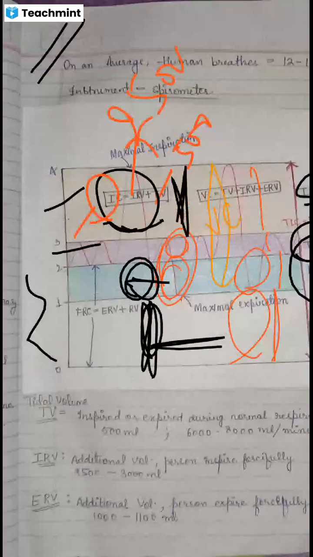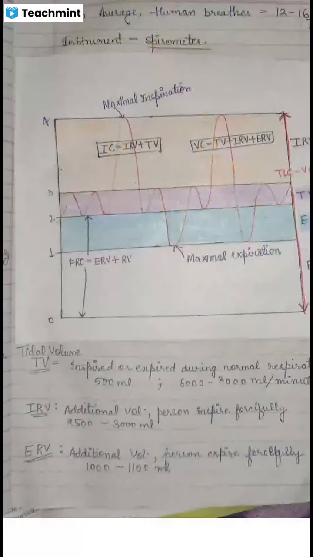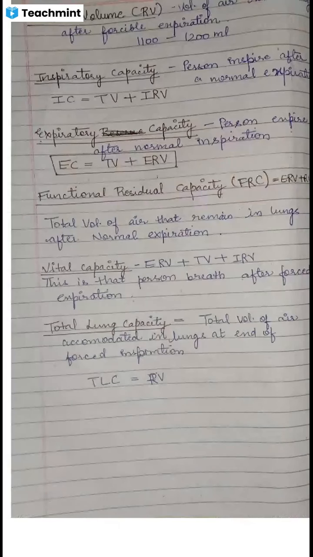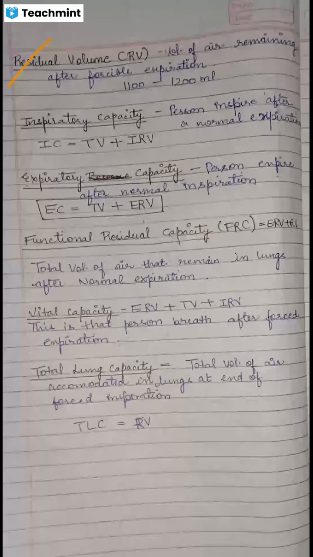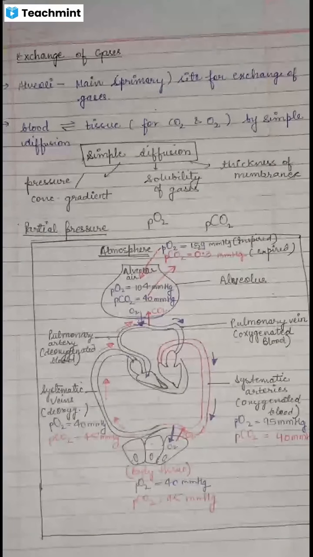Okay, so that was about the capacities. We had tidal volume, inspiratory reserve volume, expiratory reserve volume. Then we had the residual volume, inspiratory capacity, expiratory capacity, functional residual capacity, vital capacity, and total lung capacity. Then we have exchange of gases.